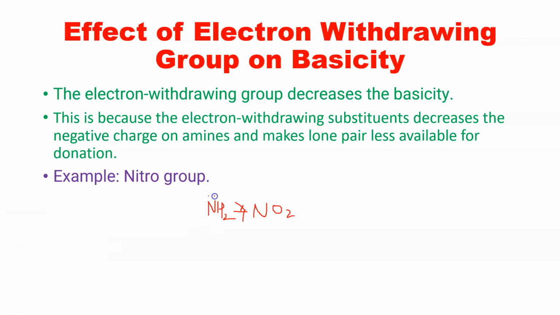It means electrons are available, but the electron density is not as high as when an electron donating substituent is present, and that is why the reactivity of the nitrogen decreases, or the basicity decreases. Due to this nitro group it removes the electrons and makes a decrease of negative charge on the nitrogen.